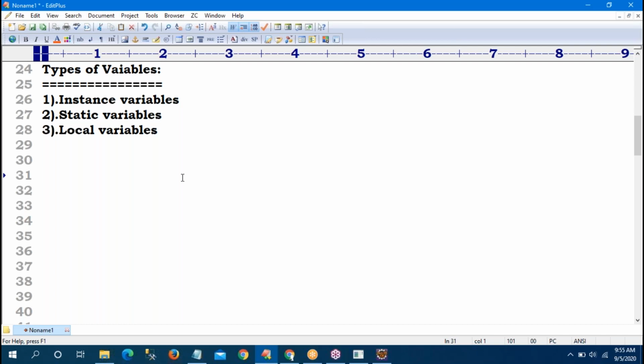How can I decide it? Sir, you can declare this variable as an instance, this variable as a static, this variable as a local. Like that, how can we decide it?